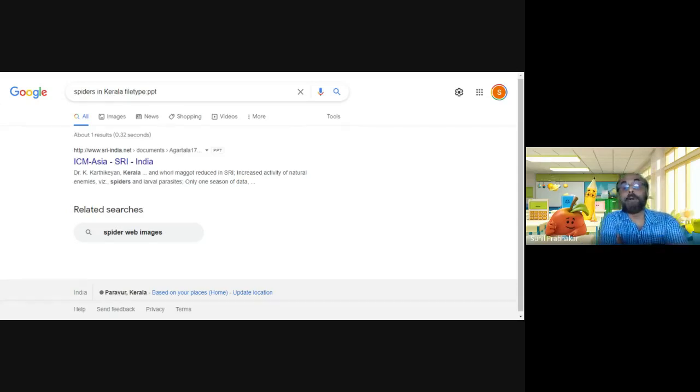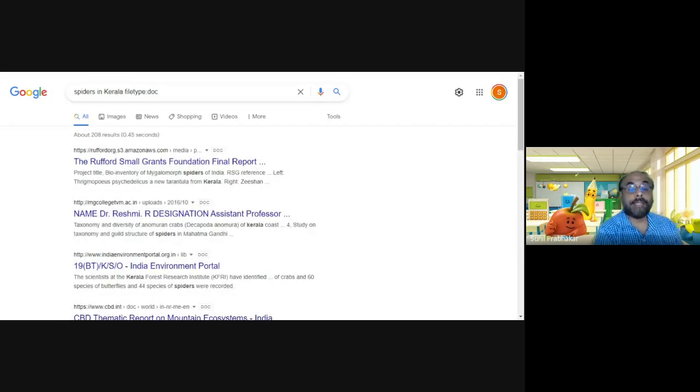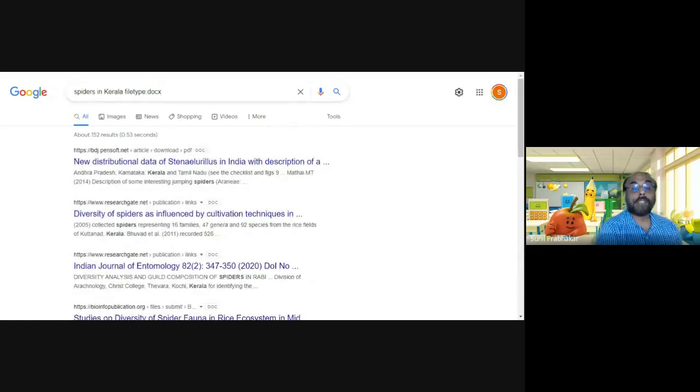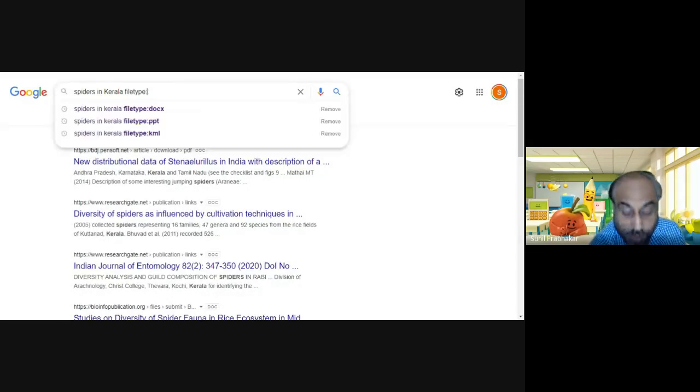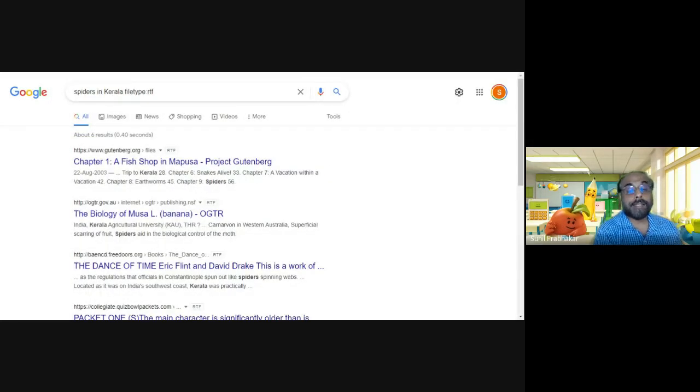This kind of file type operator works for almost all popular file types. It works for DOC, that is doc. 208 results are there. You can search for docx again. 152 results are there. You can search for the common type RTF. 6 results are there.